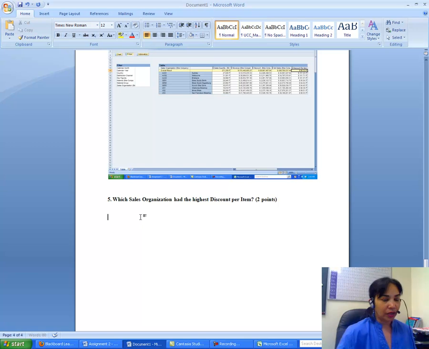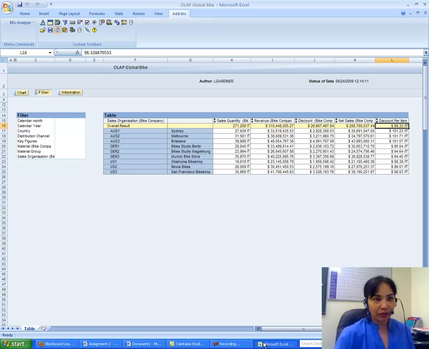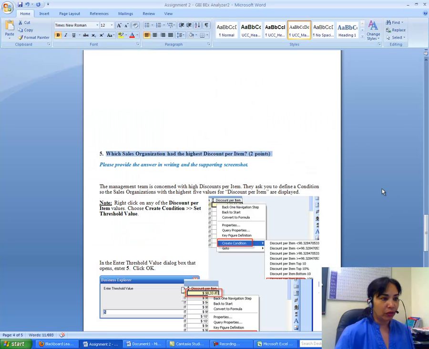Which sales organization has the highest discount per item? I have it all mixed, so I have to sort it.